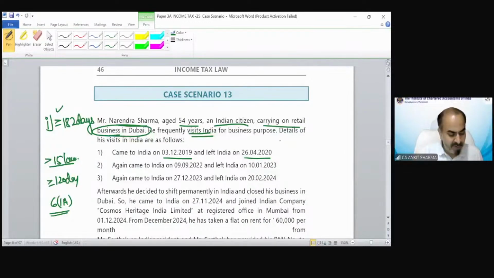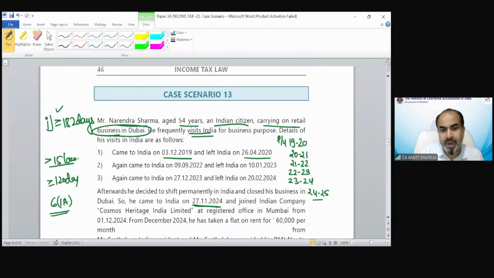I have already made the calculation for different previous years: 19-20, 20-21, 21-22, 22-23, 23-24, and our previous year 24-25.